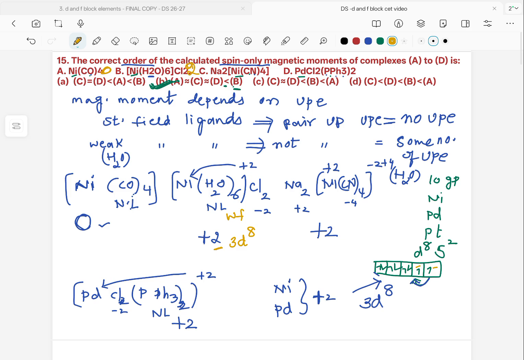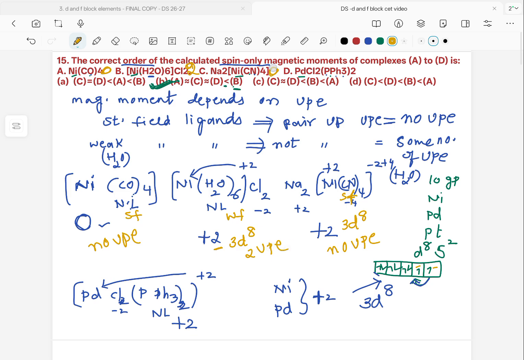When we look at the third option, this is also a strong field ligand, so it will pair up the electrons and be left over with no unpaired electrons. This also has 3d8 in +2 and there are no unpaired electrons here.